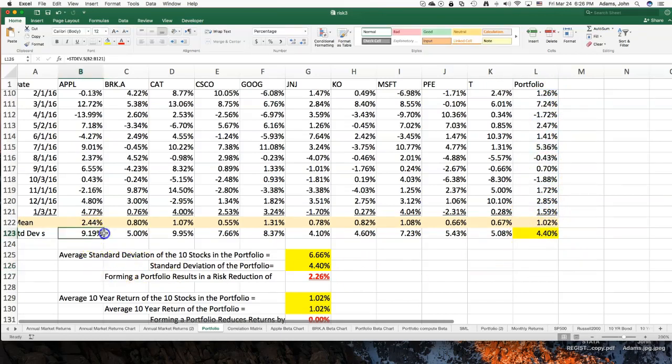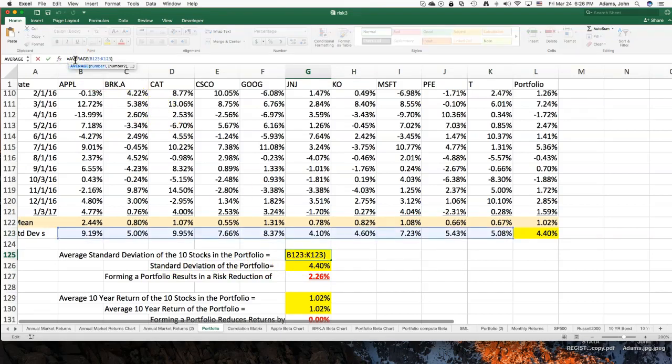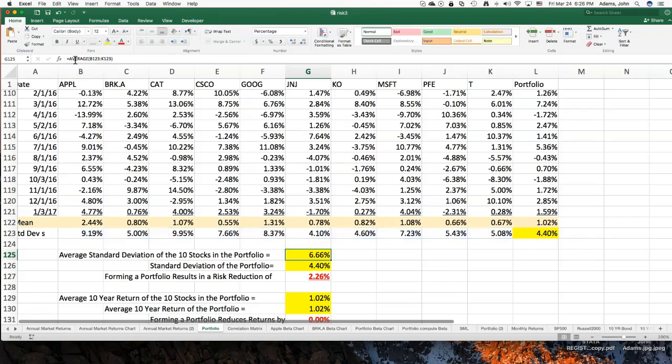Now, if I take the simple arithmetic average of the standard deviation of the 10 stocks that are in the portfolio, look here at this cell, we see that it's 6.66%. But when we calculate the standard deviation for the portfolio, it only works out to be 4.4%.